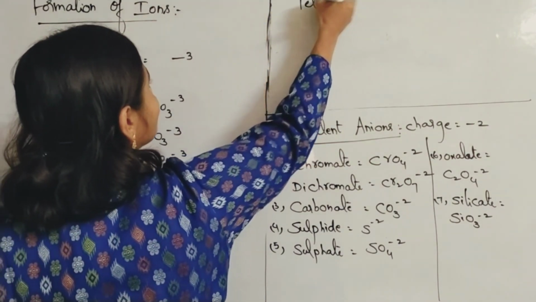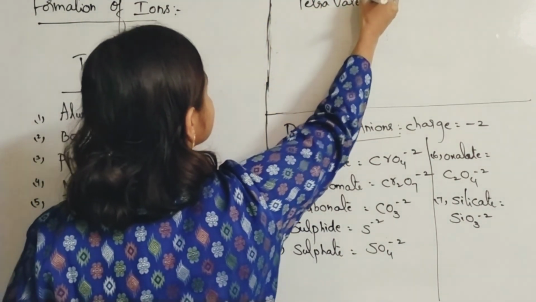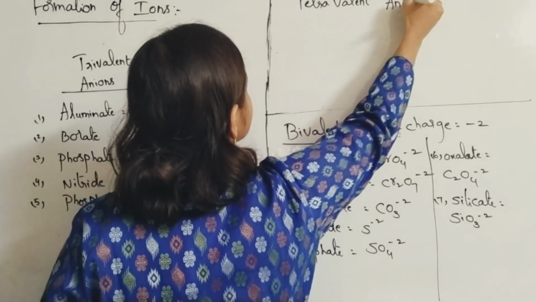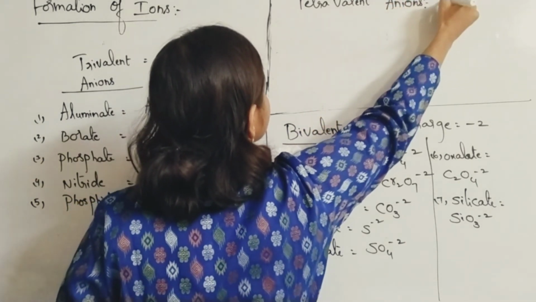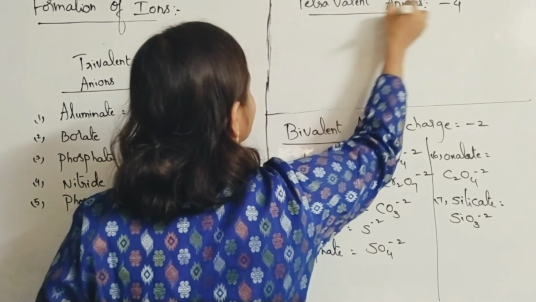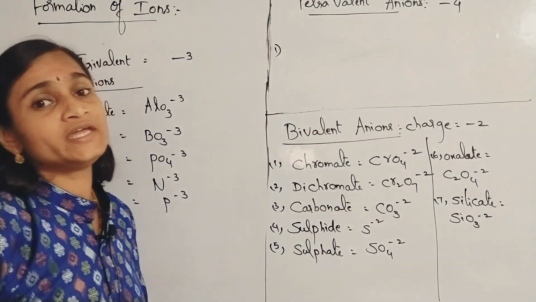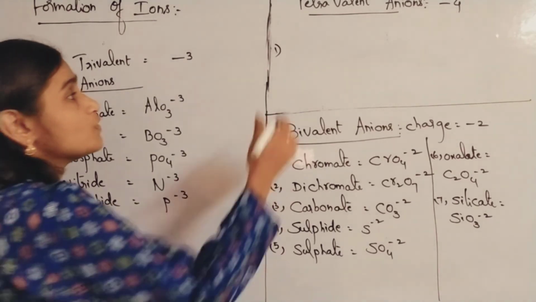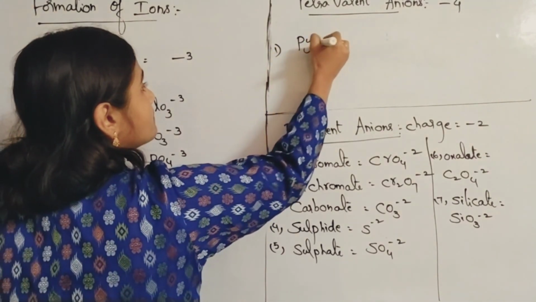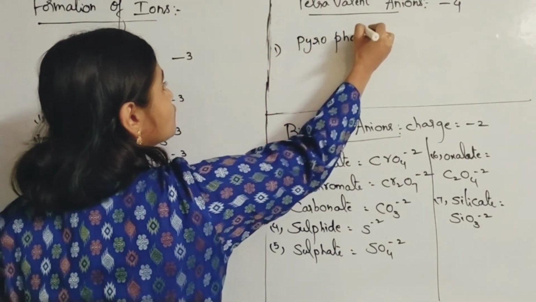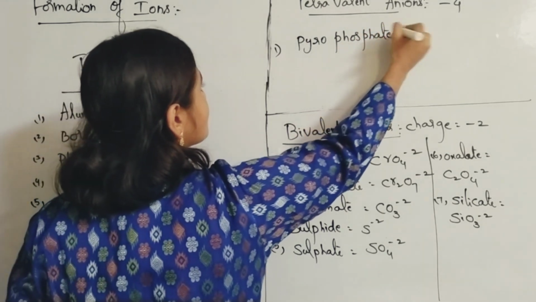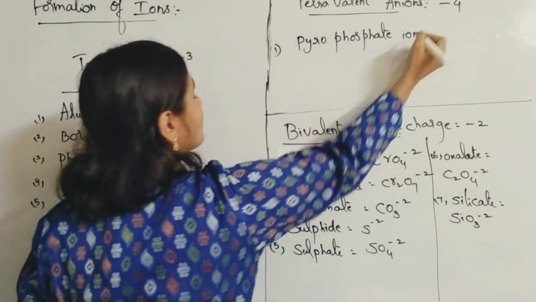Tetravalent anions. Charge is minus 4. Okay, so you can take the example of pyrophosphate. Okay, pyrophosphate ion. Pyrophosphate ion. What is this?